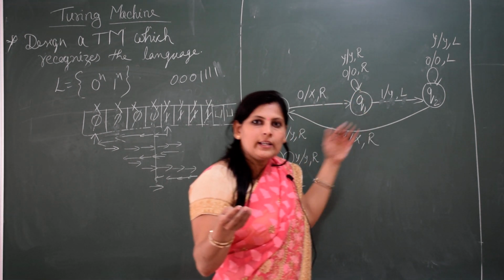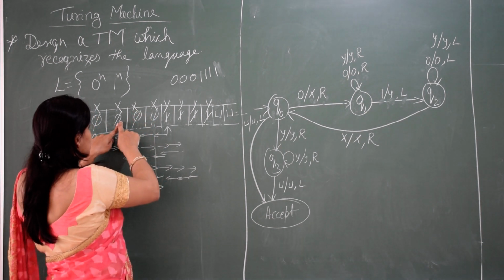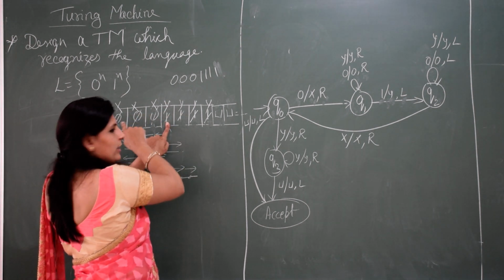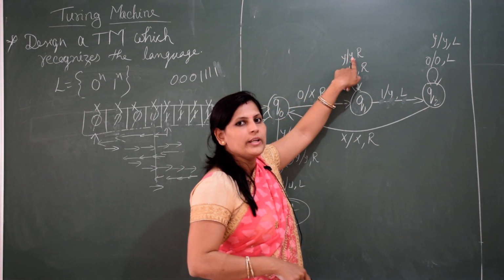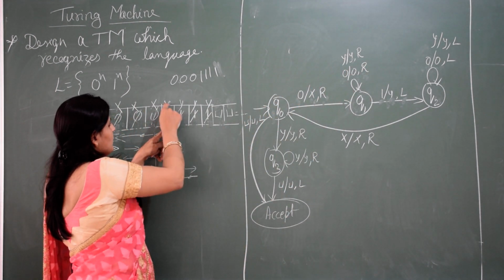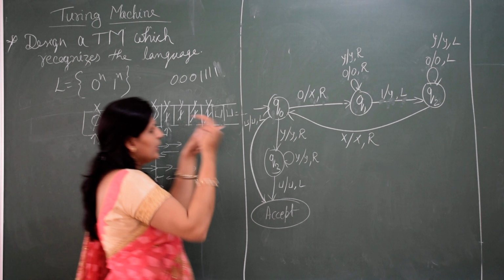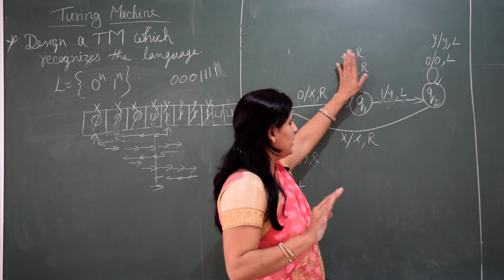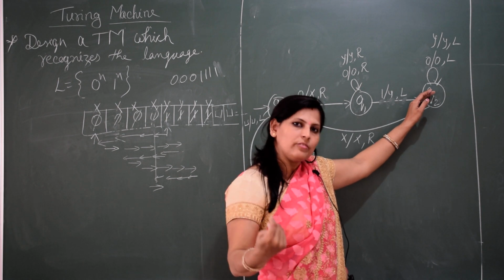Then, for the second step, you can imagine you converted this second 0 to x. While moving you got zeros and the converted y in between. When you get a converted y, you leave it as it is and move right, because you are searching for 1. So we got in between these many zeros and this y. The next one is 1. If we get 0 or y, anything, we'll move to the right side without updating. Then if we get 1, we'll move left side, again in the backward direction, to check whether we have 0.